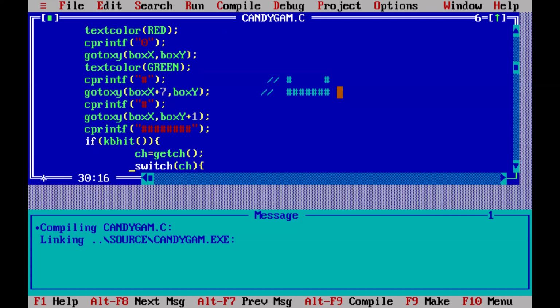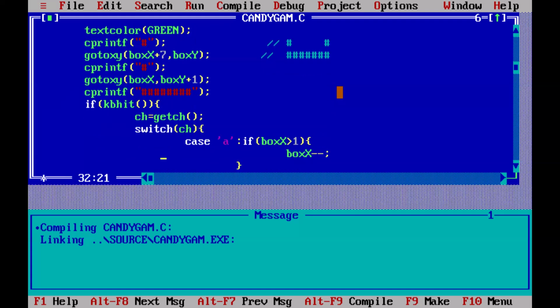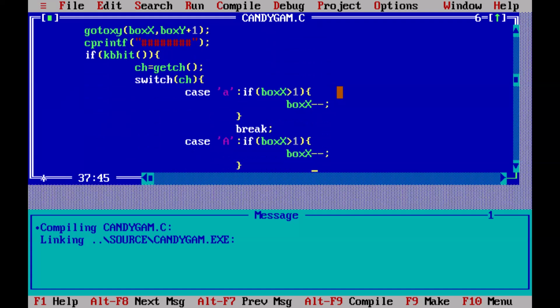Now in the if condition, if kbhit, when the user hits the keyboard, it will store the value of the hit, and it will check if it is A or D. So if it is A, it will check that if box X is greater than 1, it cannot be 0, right? So it will decrement the x-axis, so the box will move to the left side.